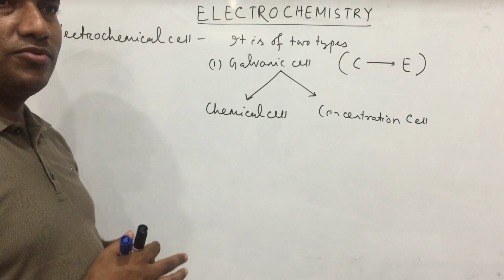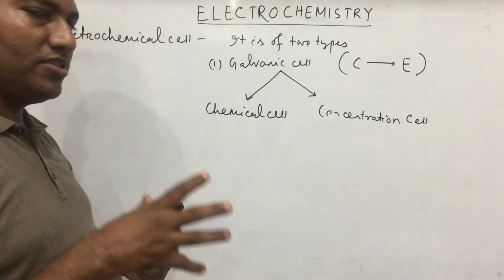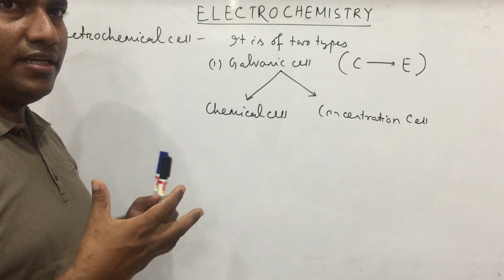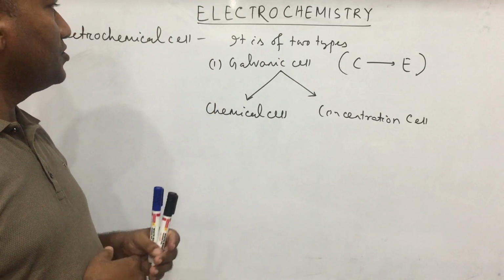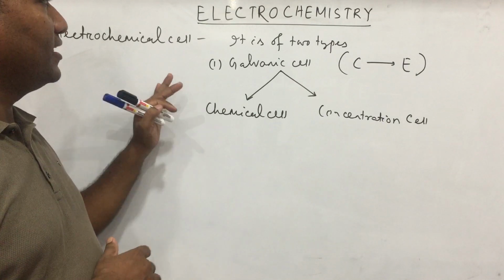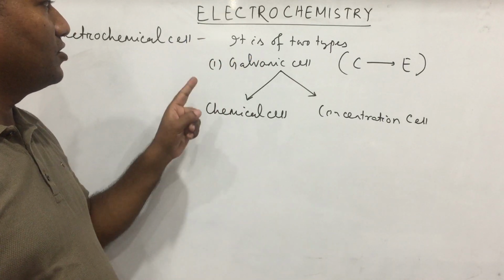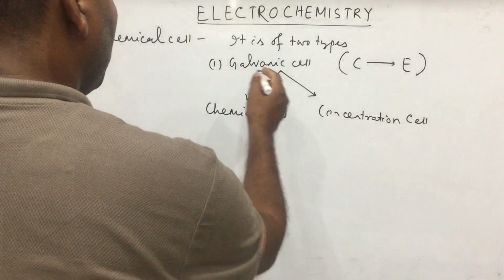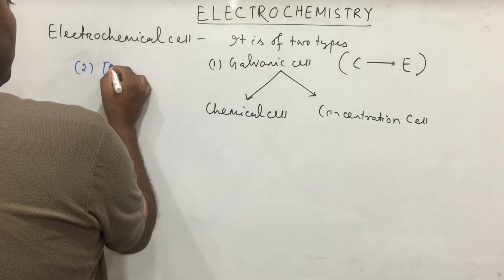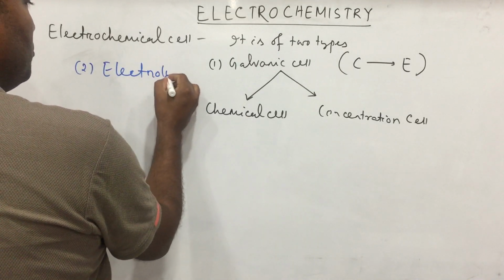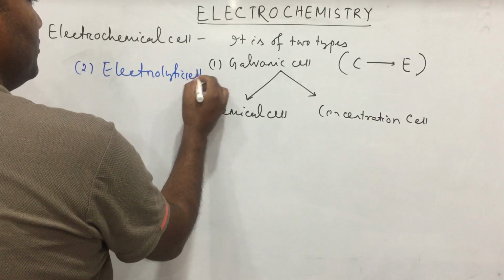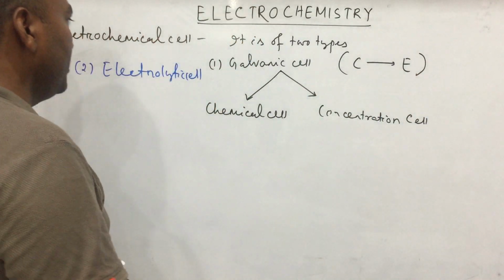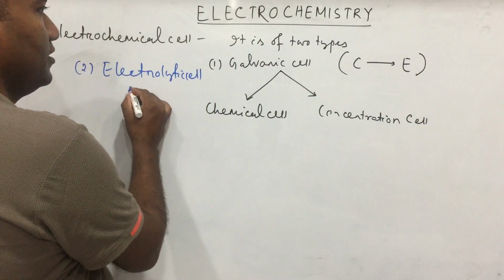Some cells use chemical energy to produce electrical energy, and some cells use electrical energy to produce chemical change. So electrochemical cells are of two types. One is called the galvanic cell and the other is called the electrolytic cell. Clear? In a galvanic cell, chemical energy is converted to electrical energy, and in an electrolytic cell, electrical energy is converted to chemical energy.